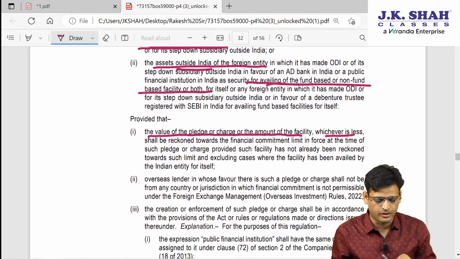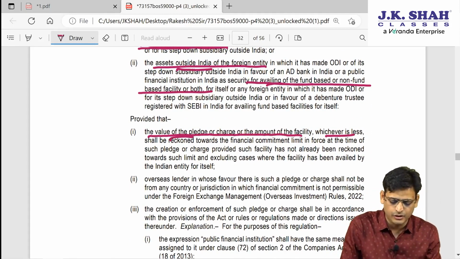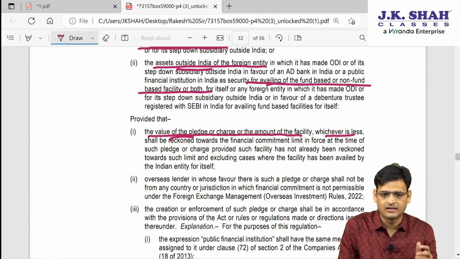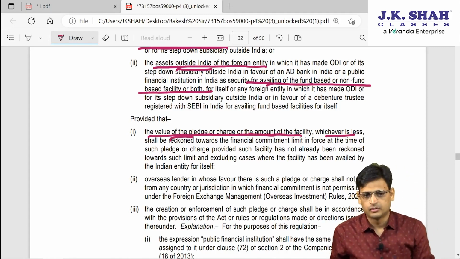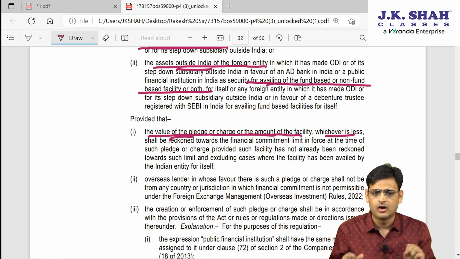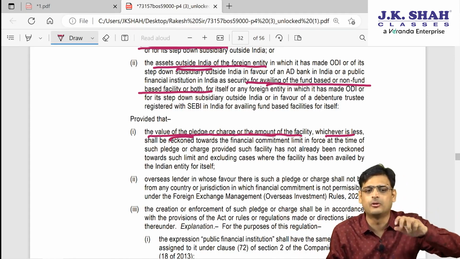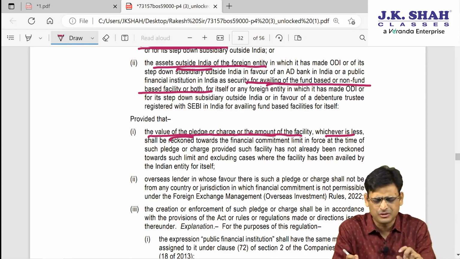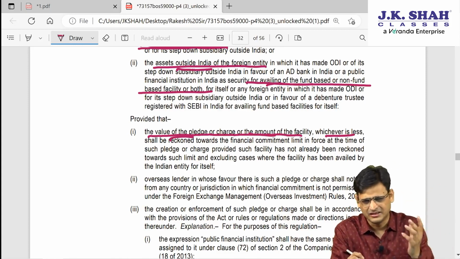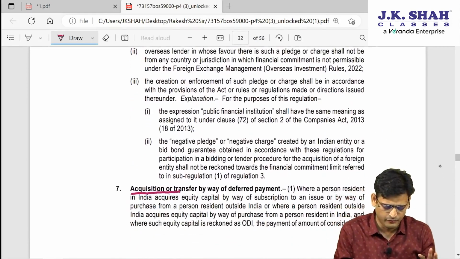Then the next point is how much will be included in the financial commitment. You take the value of the pledge or the charge and compare that with the amount of the facility, and whichever is the lesser amount, only that amount will come in financial commitment. So just understand it from the base, don't get too deep into it. Now we will move to the next point.